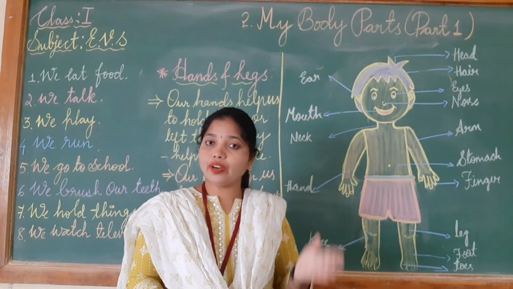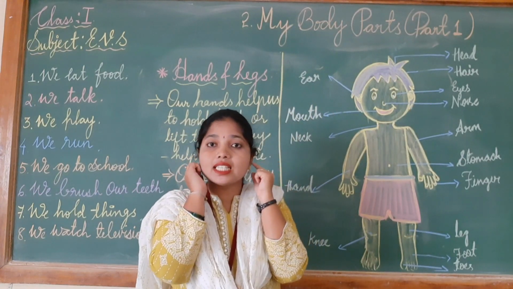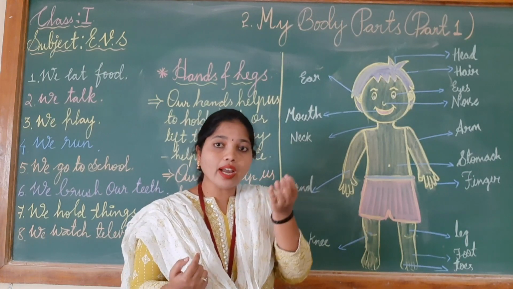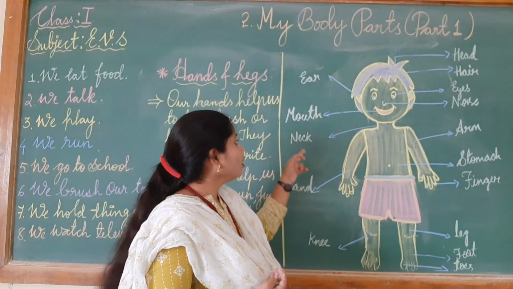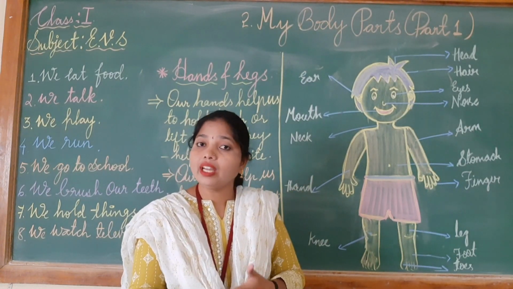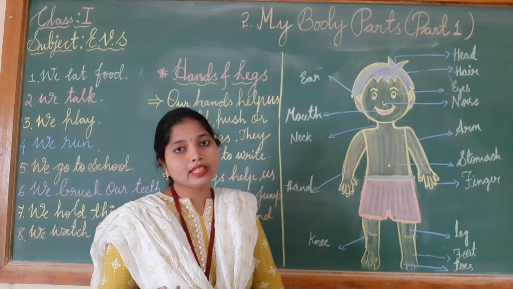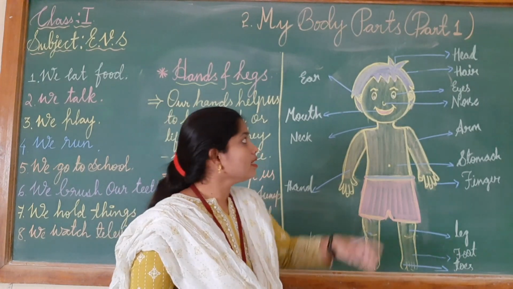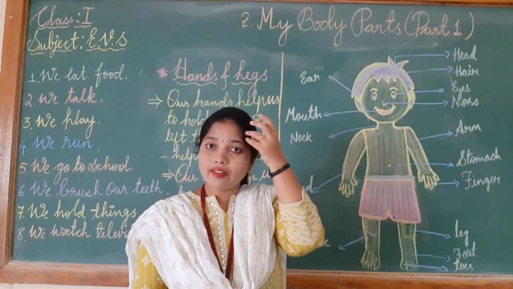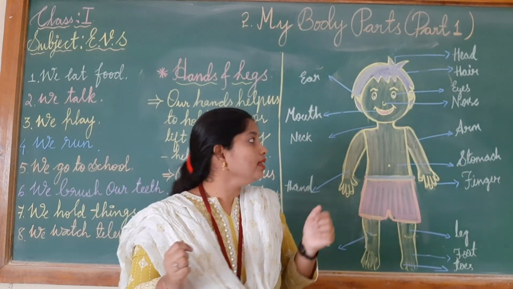There are many different parts of our body. So children, we have learnt about ears. Ears help us to hear. Mouth, with the help of this mouth, we can talk and we can also eat our food. Neck helps us to rotate. Hand, with the help of this hand, we can do so many activities. Knee is to bend our leg. Head is the uppermost part of our body. Hair is very beautiful, no? Yes, eyes, with the help of these eyes, we can see the world.